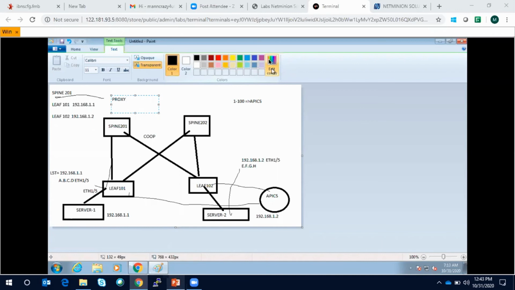Actually, that lab is also possible. What's your name? Sushil. Sushil, that is also possible, but that is going to cost very much actually. In that case, we can take the lab from an external party, and then the cost will be manifold. We can tie up with them and bring the whole spine and leaf, servers and routers and everything, but the cost will be manifold in that case.